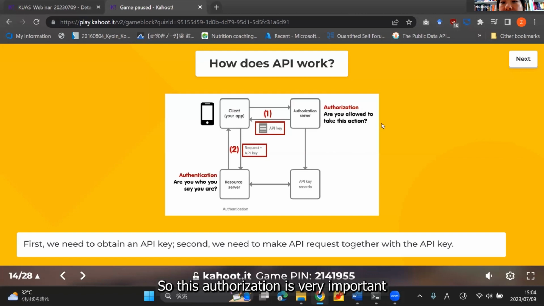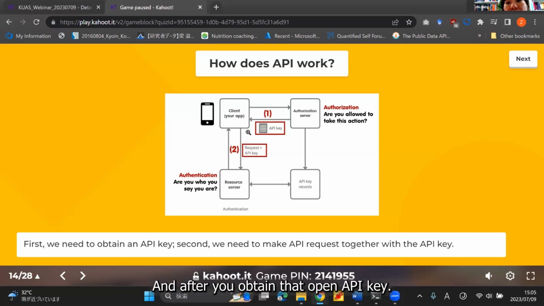This authorization is very important when we work with an API, because security is the top priority when you make this kind of system. So OpenAI wants to make sure you are the one that is allowed to take whatever action your app is planning to do, right?